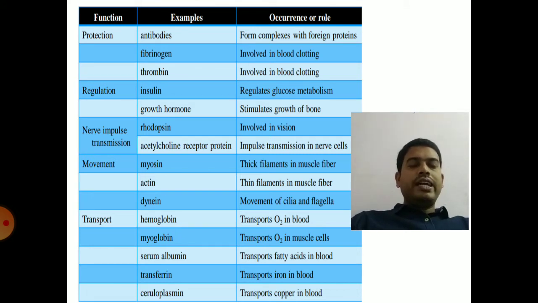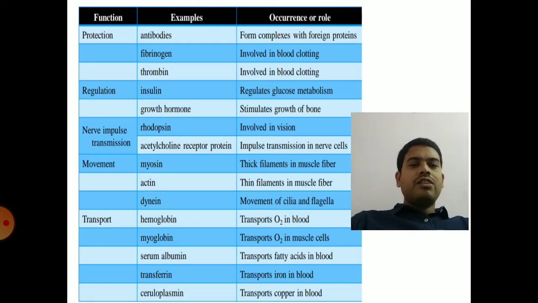So some other functions include protection. In protection, antibodies: antibodies are glycoproteins. They play an important role in the defense mechanism. Fibrinogen, a fibrous protein, is involved in blood clotting, and thrombin is also involved in blood clotting. And in regulation, that is hormonal proteins, that is insulin, which regulates glucose metabolism, and growth hormone, which regulates the growth of bones.